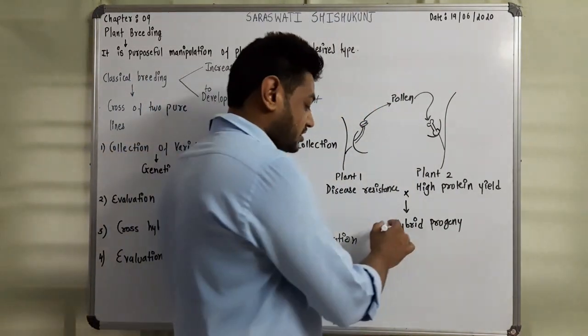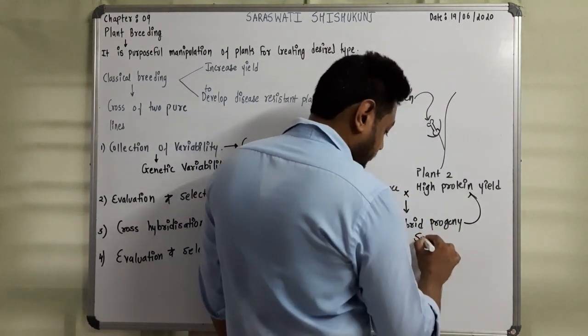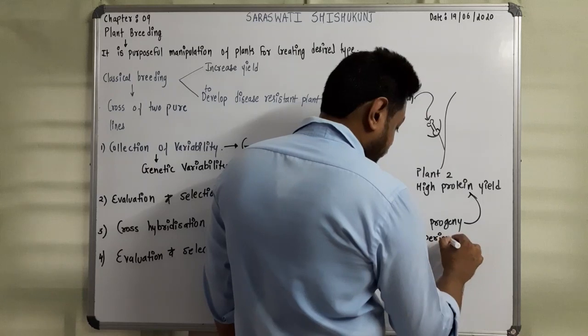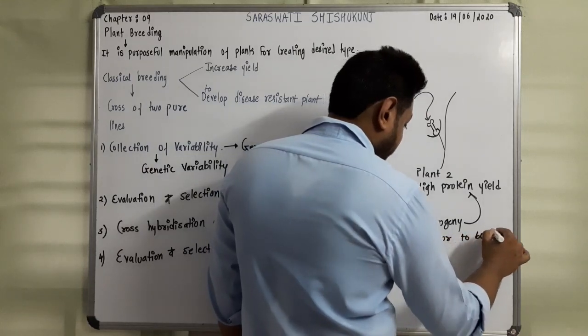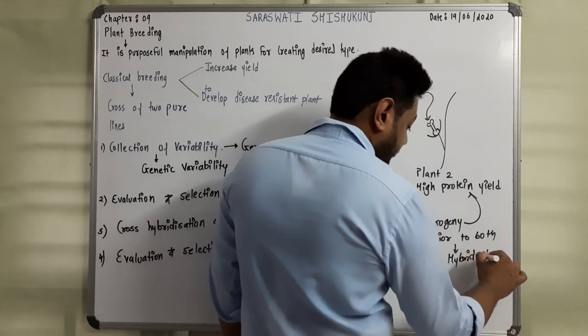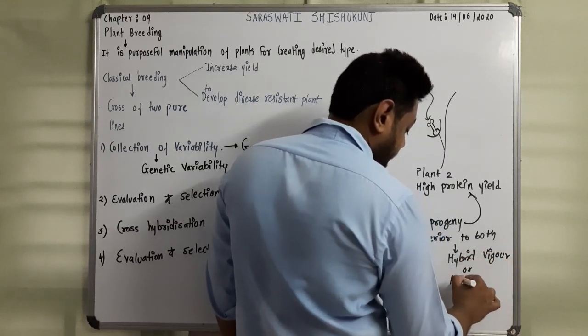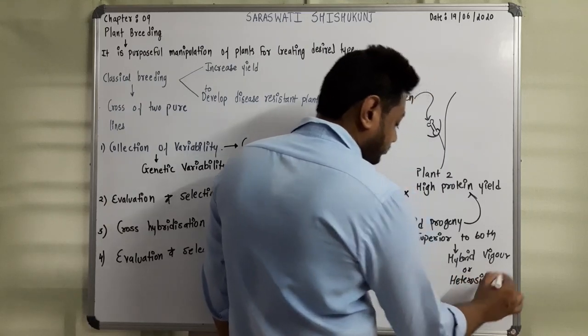Remember this. Okay, so this should be superior to both, right? Superior to both, and that is why it is referred as hybrid vigor or heterosis. Okay, students. So this is the fourth step.